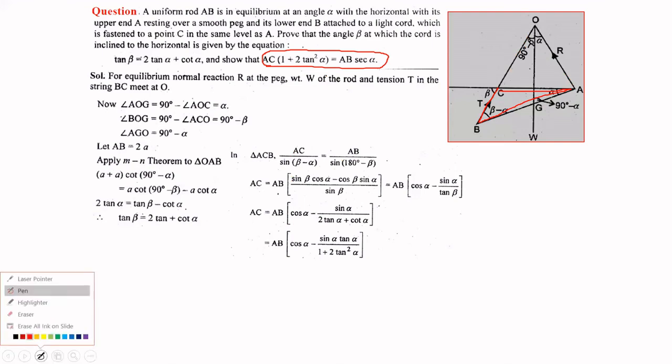The sine law says side AC upon the sine of the opposite angle, which is beta minus alpha, equals AB upon the sine of its opposite angle. Angle A is beta, so this angle will be 180 minus beta. This is the sine law which we have studied in lower classes.